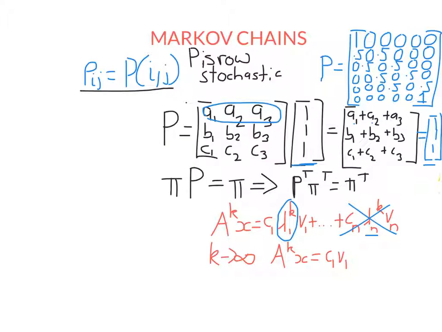If I want to know the long-run behavior of the Markov chain, what I do is I find the eigenvector corresponding to eigenvalue 1. Remember, because we're using row vectors instead of column vectors, I'm actually going to find the eigenvector of P transpose. So I'm going to show you how to do it for our transition matrix here.